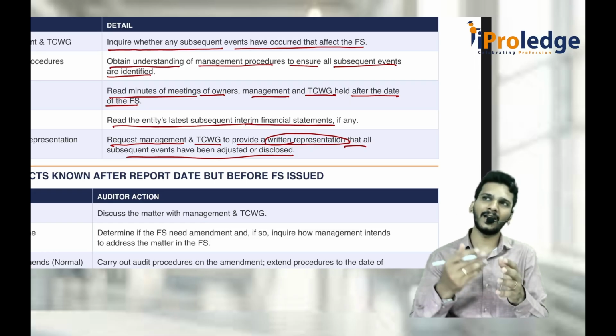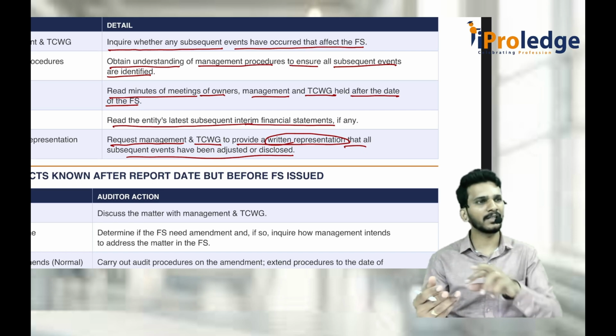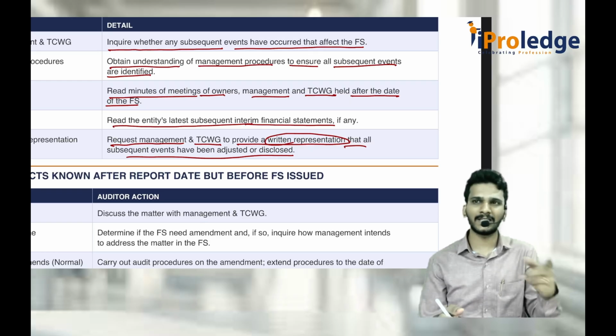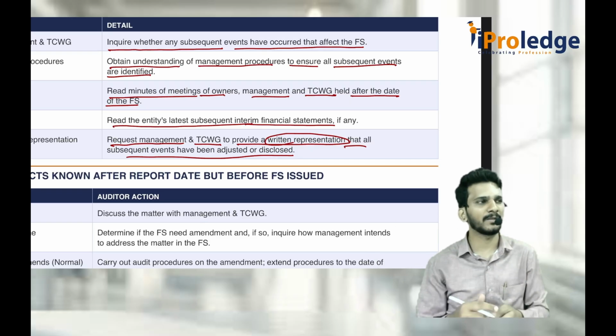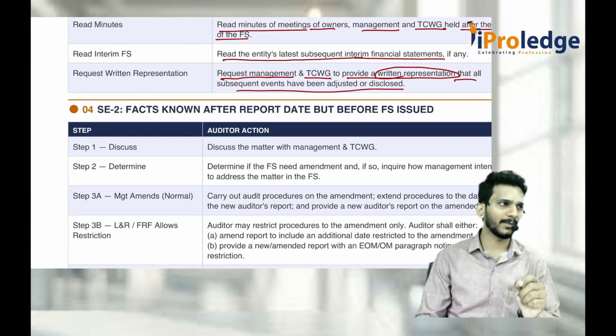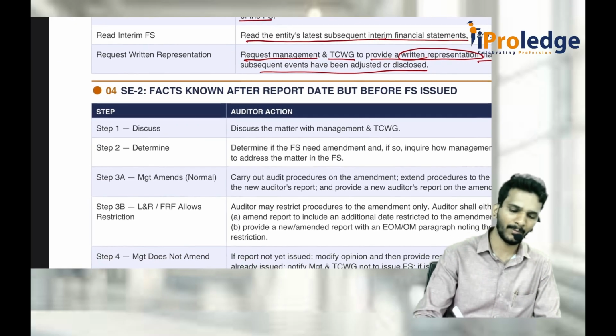If yes, and everything is correct, then I'll issue the audit report considering all the subsequent events. If they're adjustable, I'll check whether it is adjustable or not as per AS 4. If it is non-adjustable, then I'll consider it as next year's financial statement items. That is the first category. The main thing which they test in the examination is the second or third. This is from the examination point of view.